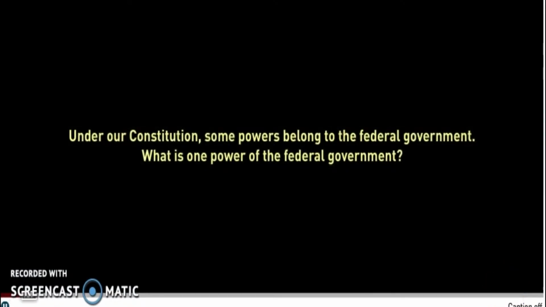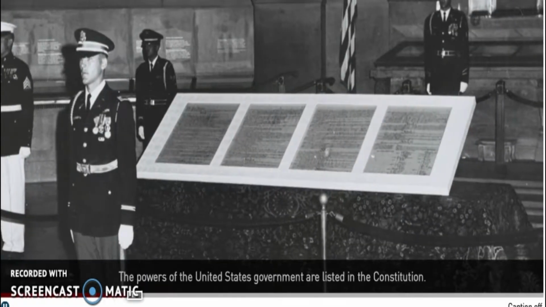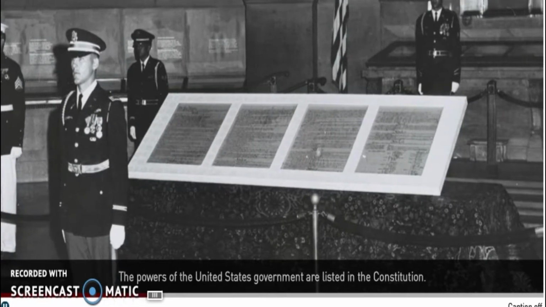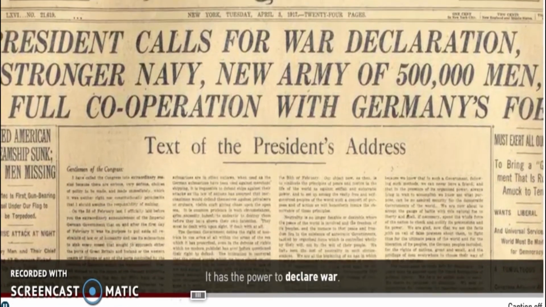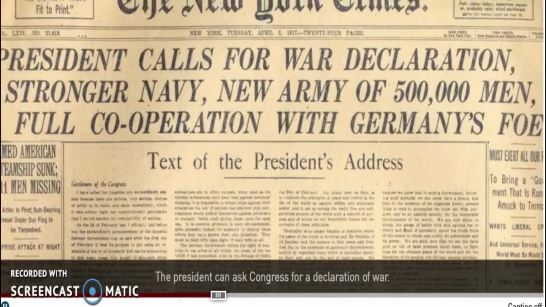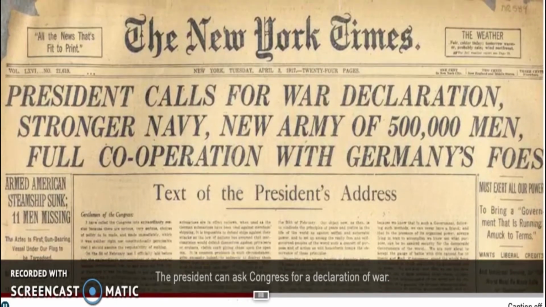Under our Constitution, some powers belong to the federal government. What is one power of the federal government? The powers of the United States government are listed in the Constitution. It has the power to declare war. The President can ask Congress for a declaration of war.